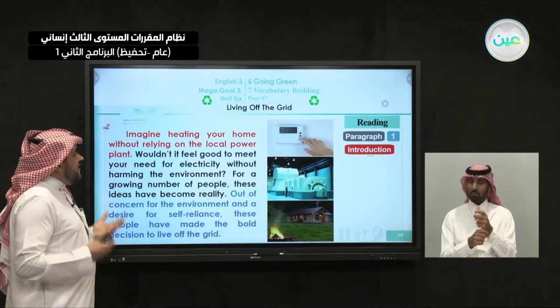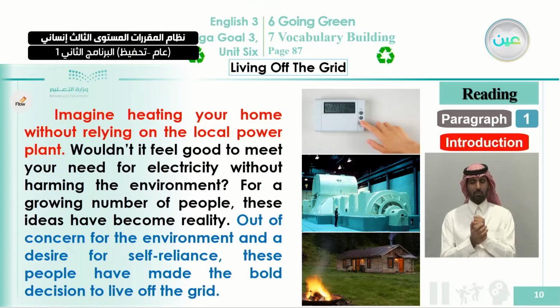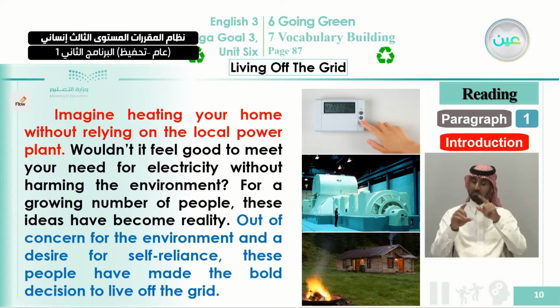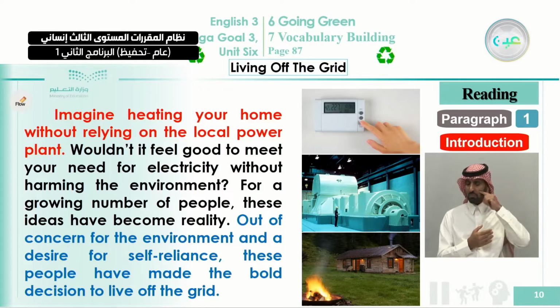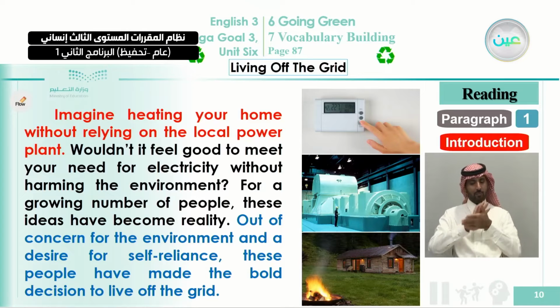So this paragraph, let's try to read the first sentence just to let you imagine what the paragraph is going to be about, and this may be considered the main sentence to help you understand the whole passage. Imagine heating your home without relying on the local power plant. So here the writer is telling you to put an image in your mind about yourself, that you are living away from the grid. You live away from electricity, from water, and from all supplies, or utilities. Okay, and he concludes his sentence. That is what we are going to come to, inshallah, in our next class.